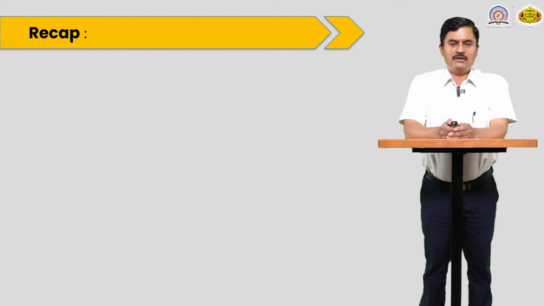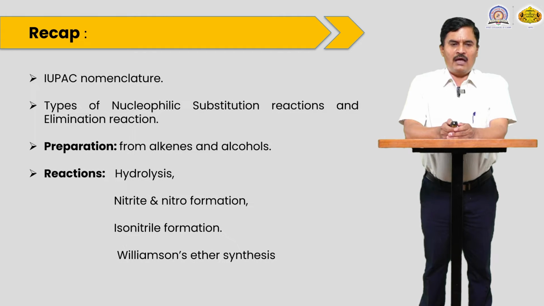In the previous lecture, we discussed alkyl halides: their synthesis, nomenclature, and reactions. Alkyl halides are prepared from alcohols, or from carbon-carbon double bonds, meaning alkenes or alkynes.